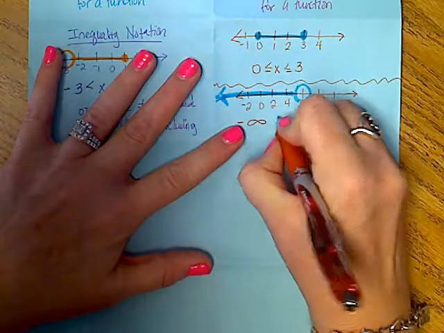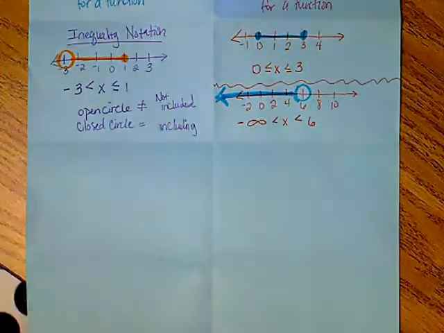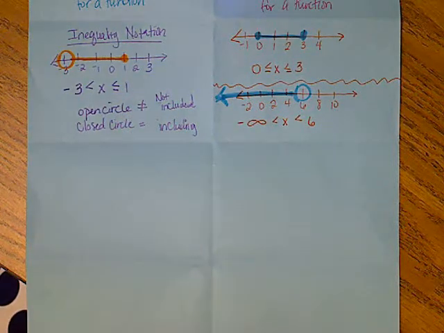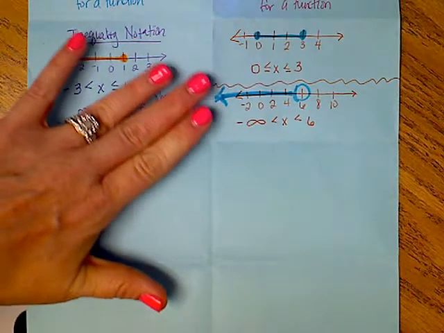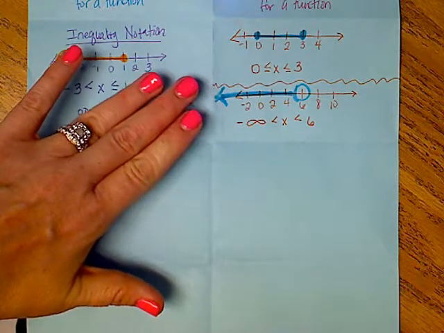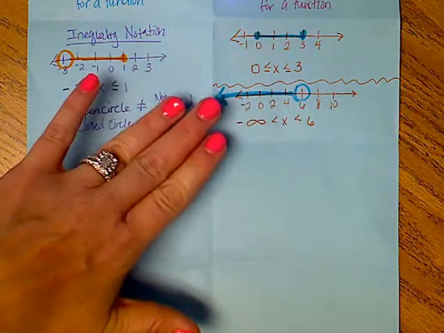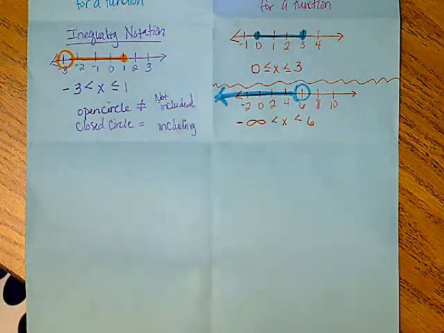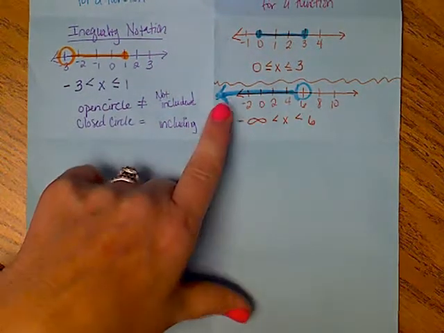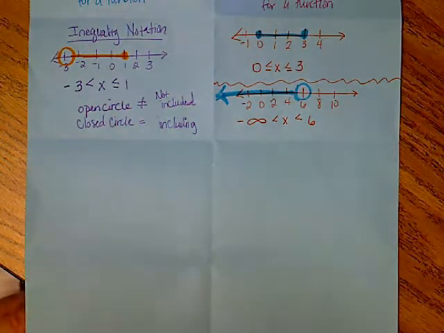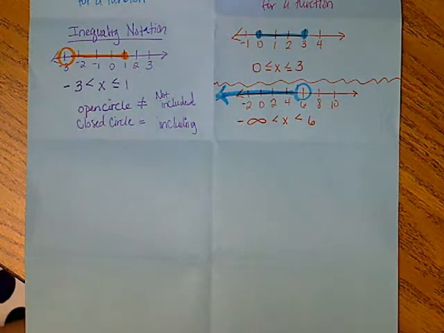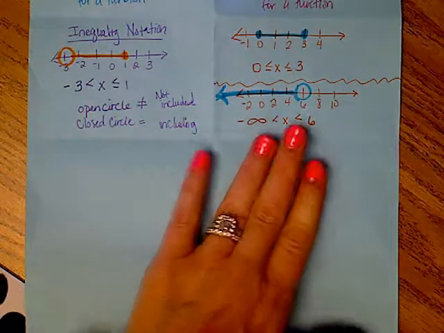Remember, x goes in the middle, and my signs always go to the right. Always, always, always. Now, hopefully that makes sense. I came from negative infinity because there is no start. It's just coming from forever. Negative forever, and I'm stopping at 6. Not equal at 6. You cannot equal negative infinity. It is not a real number. There is a shorter version, and this is generally how we write it. I will accept this.